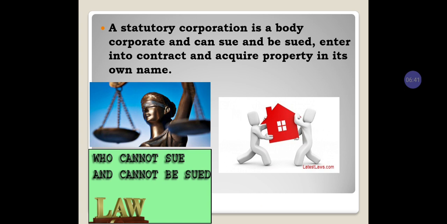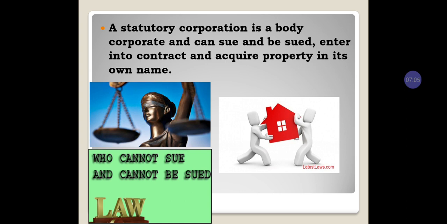Then, a statutory corporation is a body corporate and can sue and be sued, enter into contracts and acquire property in its name. See here, a statutory corporation can go to the law. It has the right to go to the law to ask for its rights.